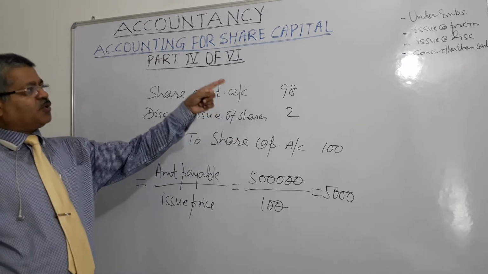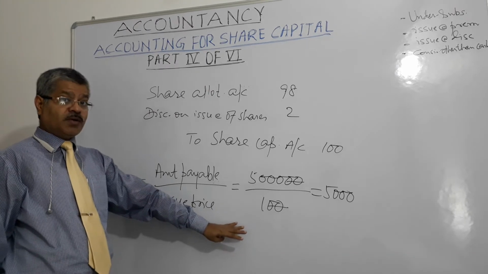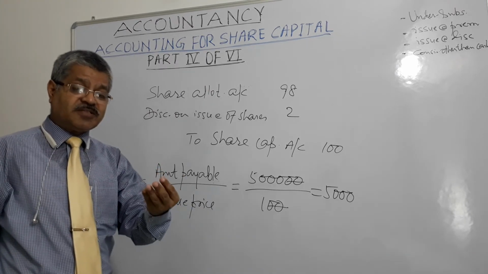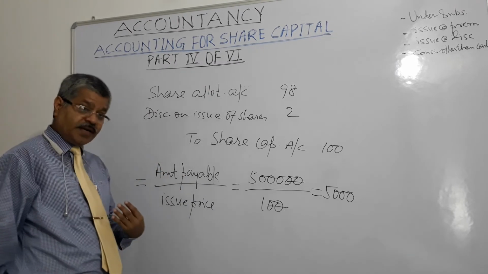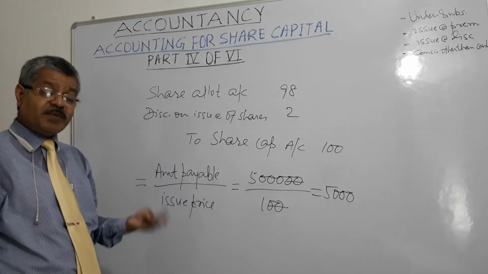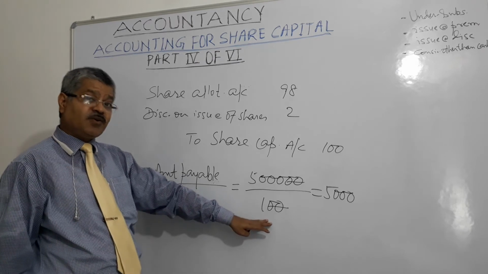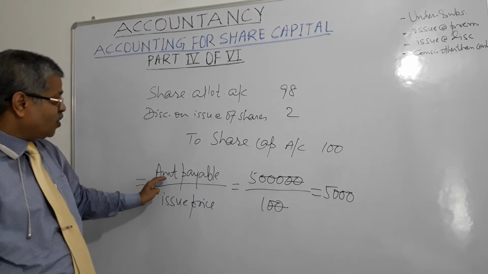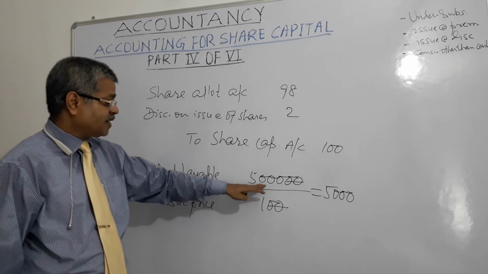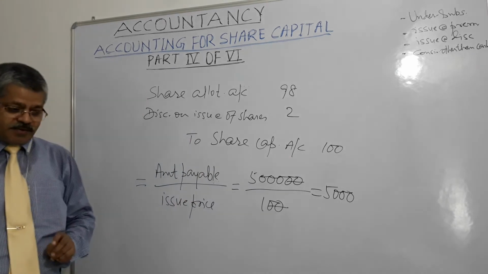Issue of shares for consideration other than cash. No cash is involved. I have supplied plant and machinery to the company for 5 lakh rupees and the company has agreed to issue me shares instead of cash, and the issue price is 100 rupees per share. So amount payable by the company is 5 lakh rupees, issue price is 100, so 5,000 shares, right?